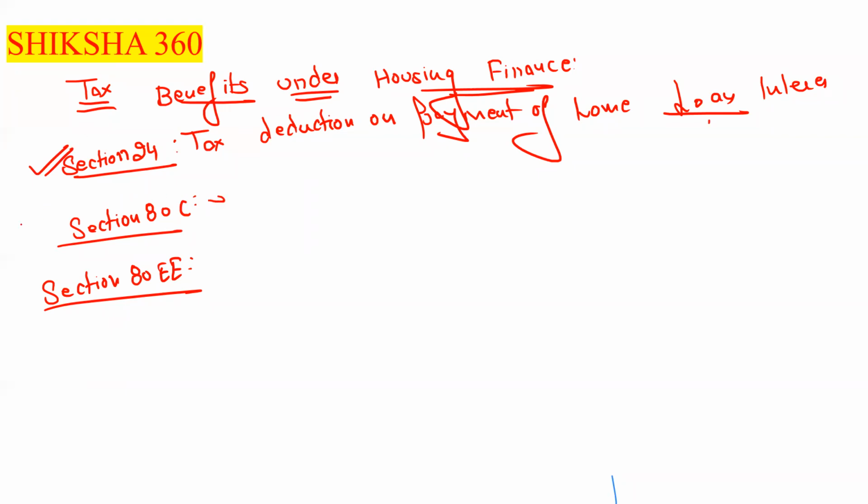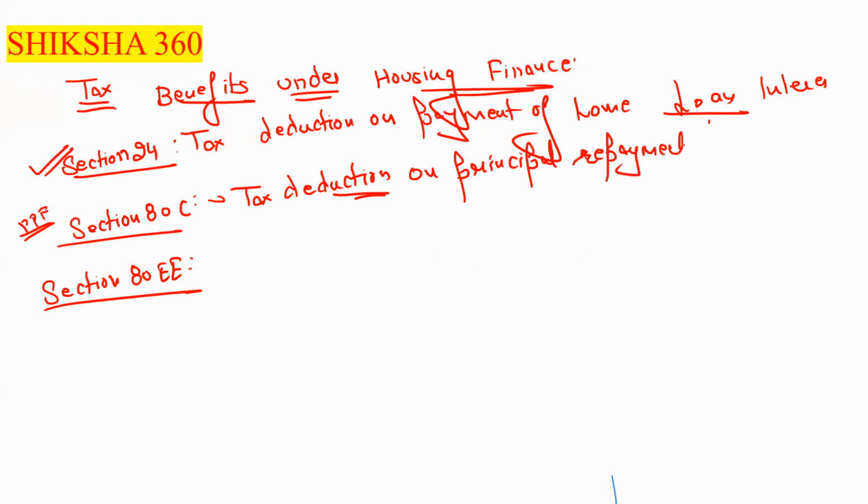In section 80C, PPF is also present, or other government schemes. That is tax deduction on principal repayment of a housing loan.